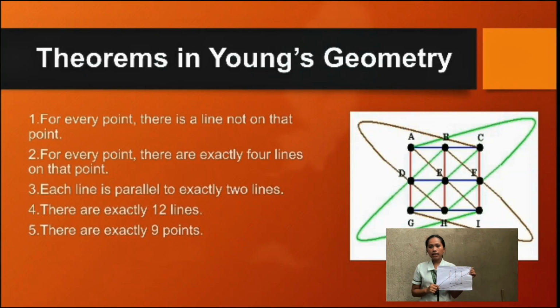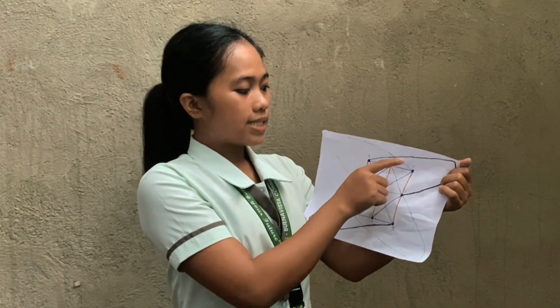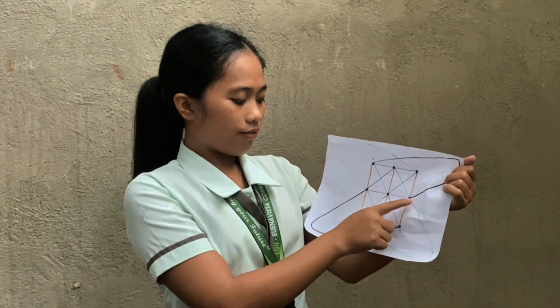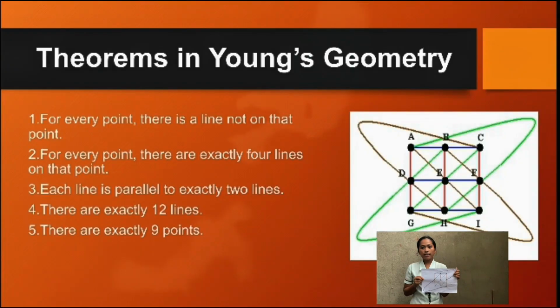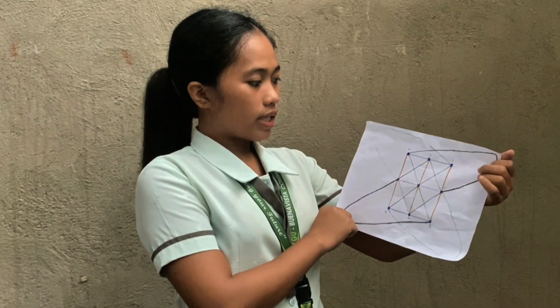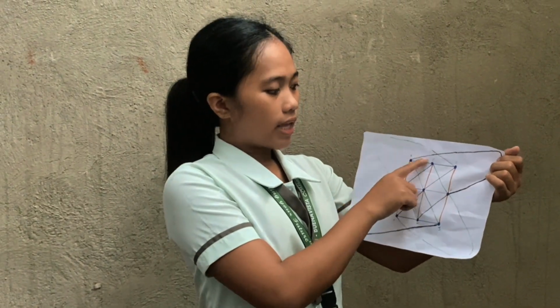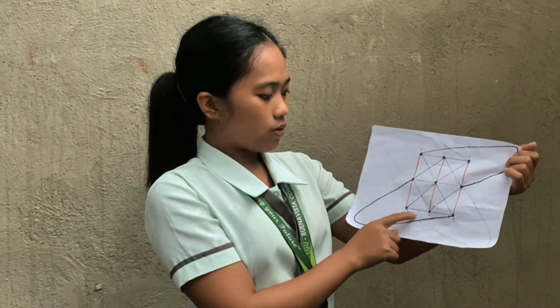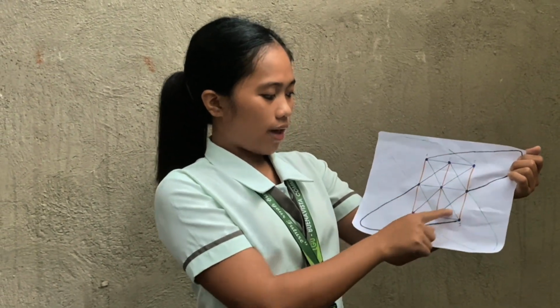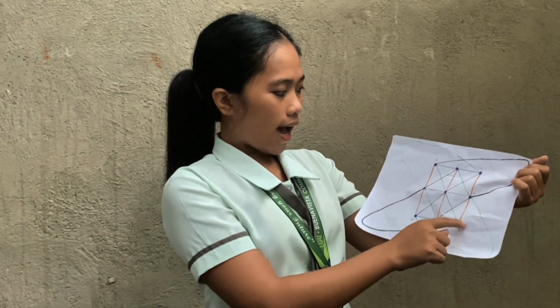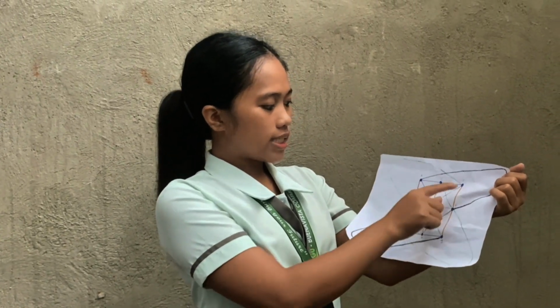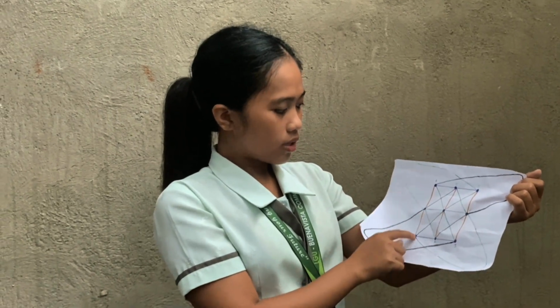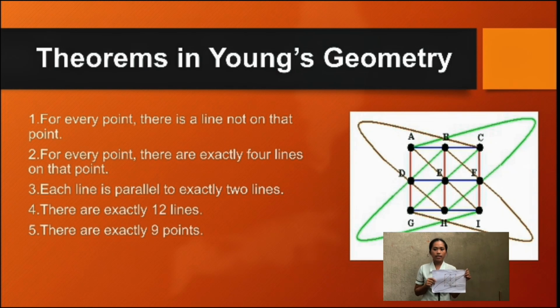Number 3: each line is parallel to exactly 2 lines. For example, line ABC is parallel to DEF and GHI, and so on. Then theorem 4: there are exactly 12 lines. So in Young's geometry, there are exactly 12 lines: the line ABC, the line DEF, line GHI, line AFH, line BDI, line HDC, BFG, AEI, and CEG. The last theorem of Young's geometry is that there are exactly 9 points.